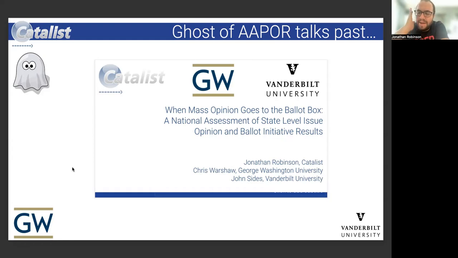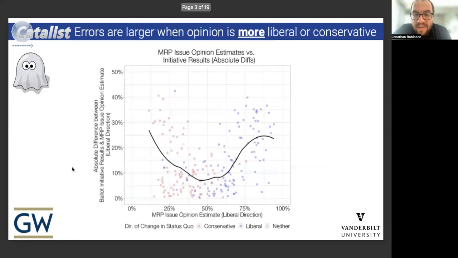But there are interesting patterns in how the two measures of issue opinion differ: ballot initiative outcomes, the votes by people in real elections about specific public policy issues, and what survey-based estimates of public opinion had to say. And this graph is our major takeaway.